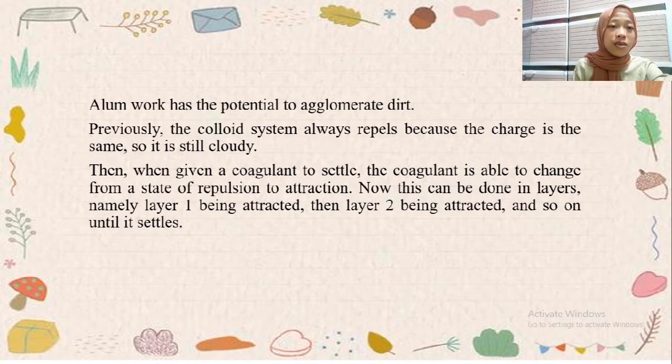Now this can be done in layers, namely layer 1 being attracted, then layer 2 being attracted, and so on until it settles.